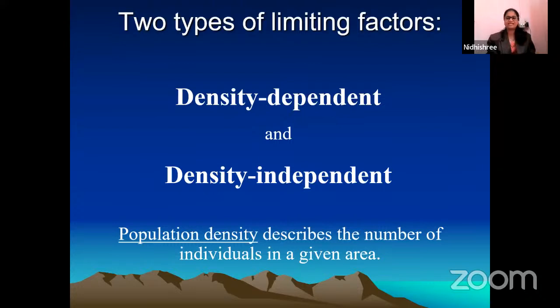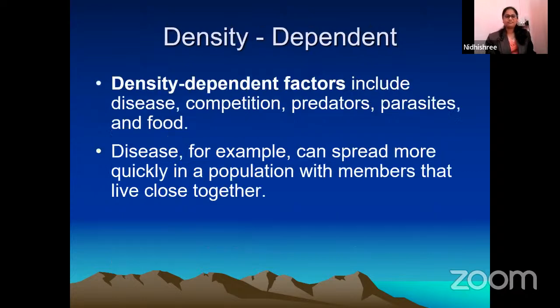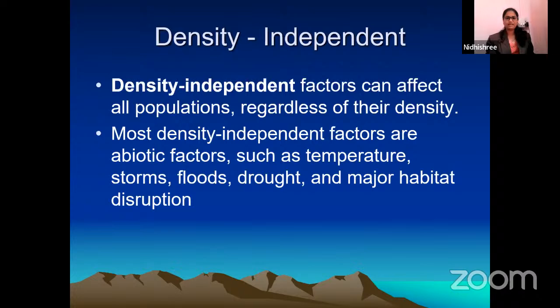Then we have population density, which describes the number of individuals in a given area. Population density can be density dependent or density independent. Here they have given an example of population density. You all know that.